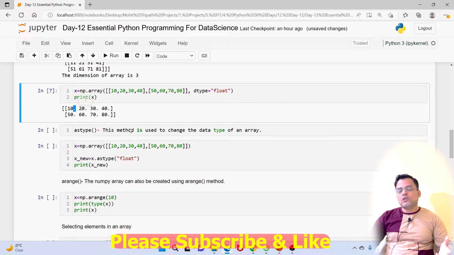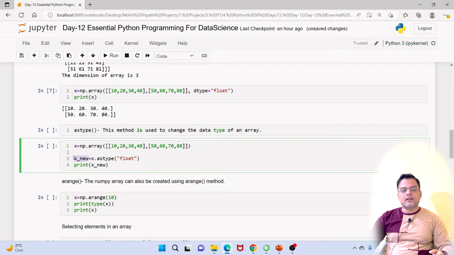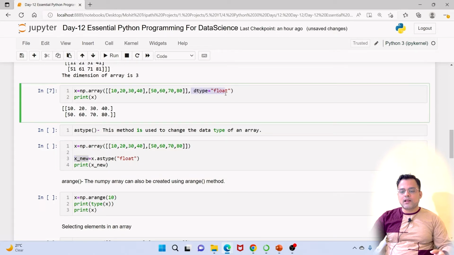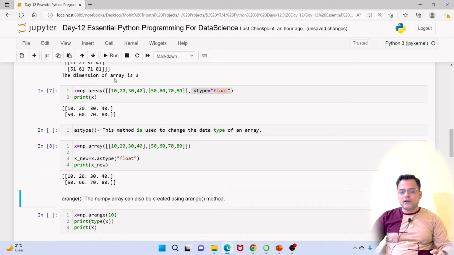You can also use the astype method, but when you are using the astype method, you have to create a new numpy array. You cannot change the existing array. While creating an array, you can pass the data type. But if you want to change the data type after an array has been created, you have to store it in a new variable. So here I have stored it in a new variable, and if I see the data type, it is converted into float.